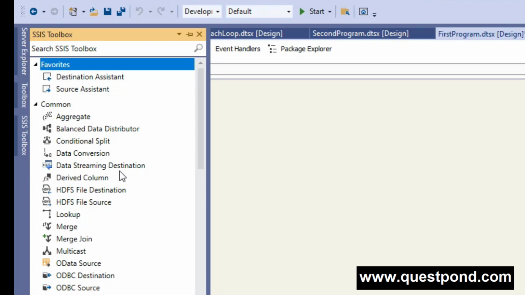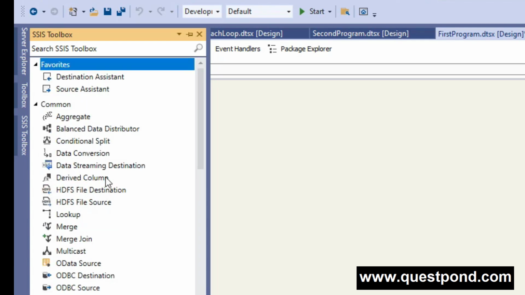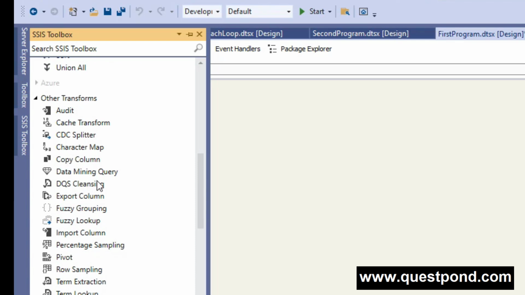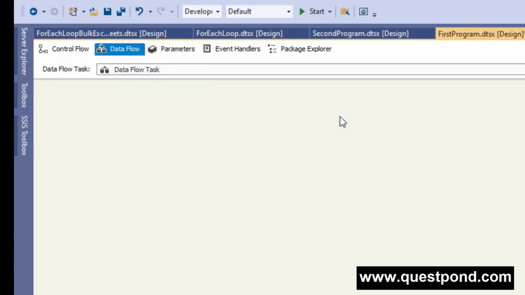So for example, here we have all the ETL tools, like we have the source tool for extracting, then we have these common tools and other transformation tools for massaging the data, for doing the transformation, and finally we have the destination components which help us to do the loading process. So if you want to perform an ETL activity, then go for the data flow tab. If you want to perform non-ETL activity, then go for the control flow tab.